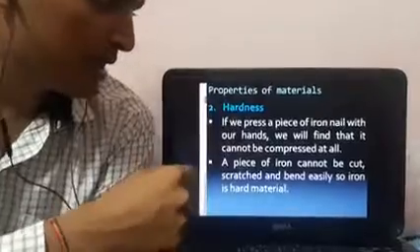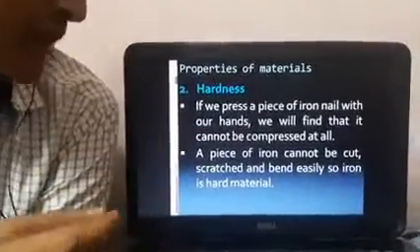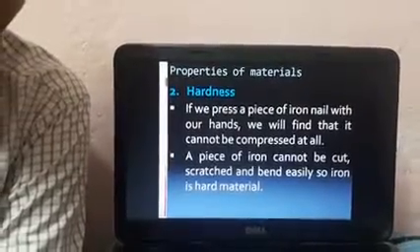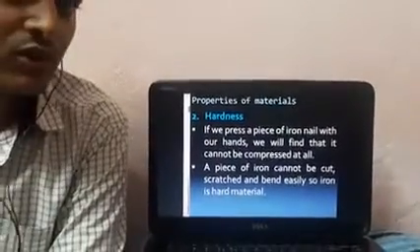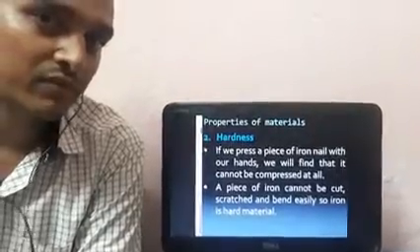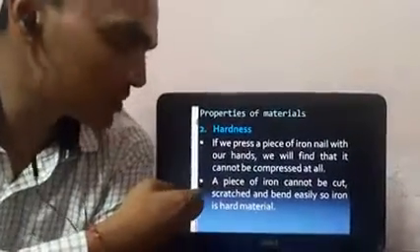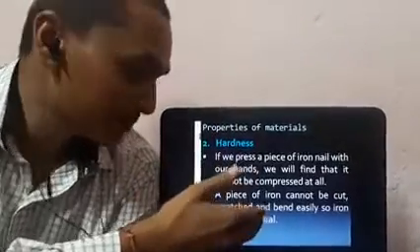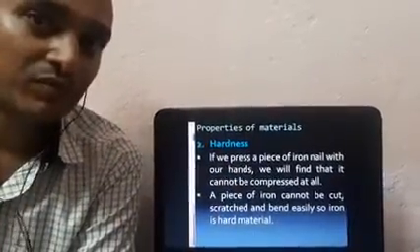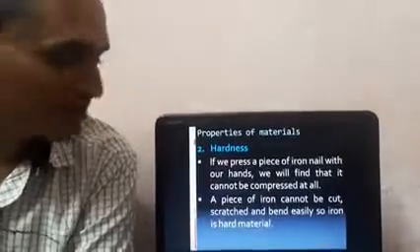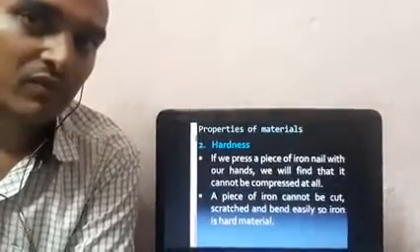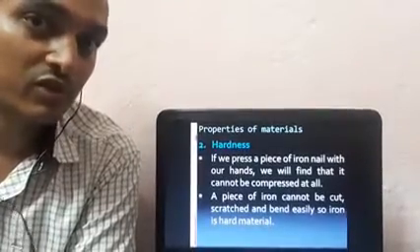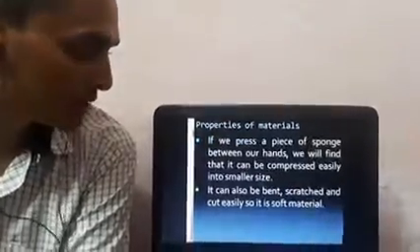A piece of iron cannot be cut, scratched and bent easily. So it is a hard material. You can also think about soft material. It means clearly the opposite of these things. It means a piece of material which can be cut, can be scratched. So these materials can be considered as soft material. You all have examples in your mind of what soft materials are. Let us discuss that.